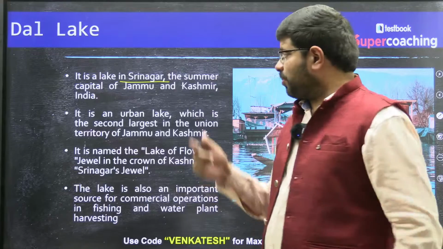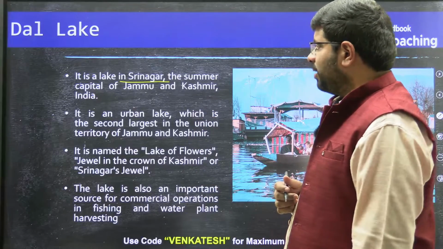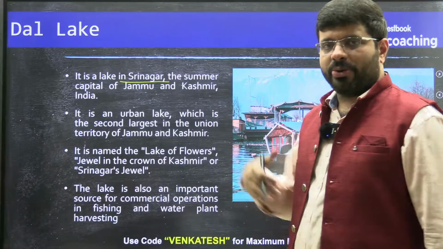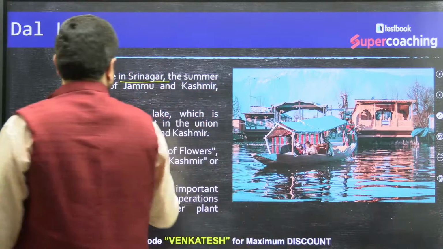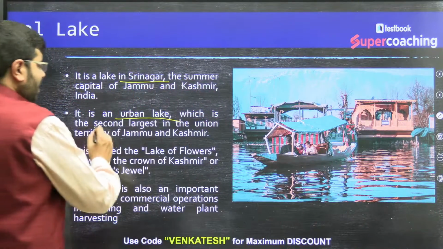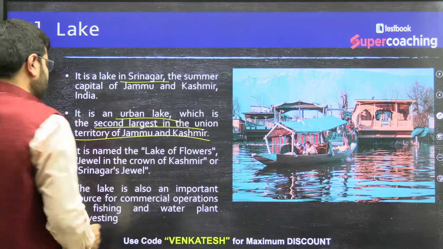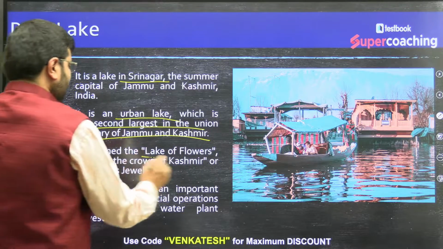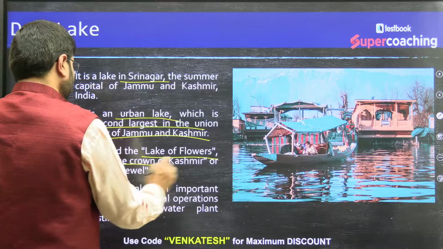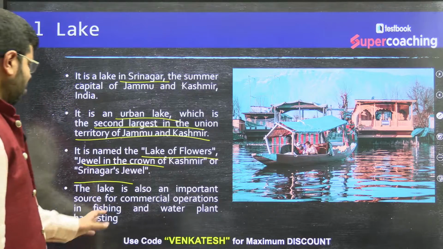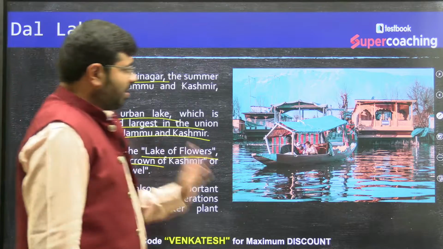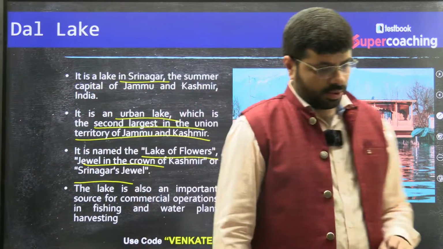The other is Dal Lake, tourism, the positive side they wanted to show. This urban lake in Srinagar is the second largest in the Union Territory of Jammu and Kashmir. It is also named the Lake of Flowers, jewel in the crown of Kashmir, or Srinagar's jewel. It is an important source for commercial operations in fishing and water plant harvesting. This is one, not much.